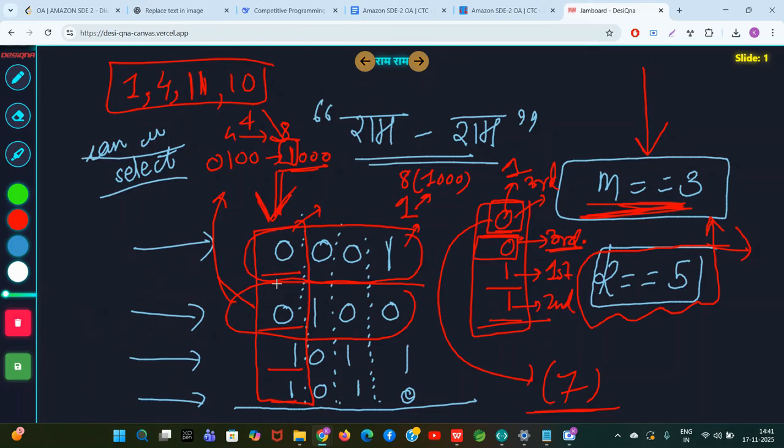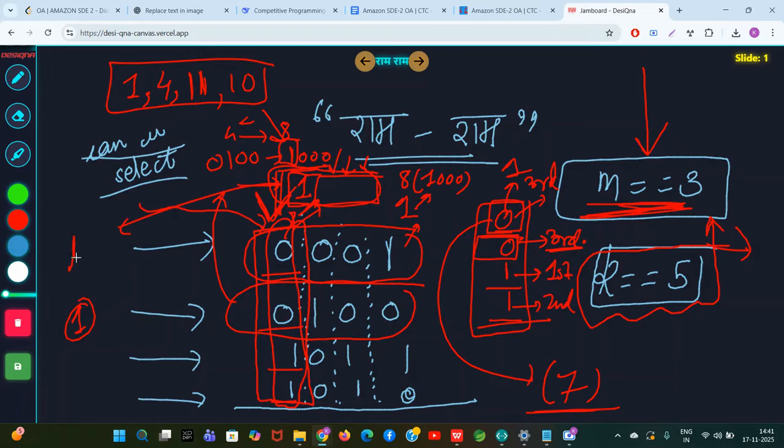So guys, the solution is pretty simple. You go and check the last column, and at the last column you try to achieve an AND value of 1. Why? Because if you can select 3 numbers whose AND value is 1, we don't know the answer for the rest of the values, but it is sure that you can select a subset of size 3 such that the last position will have a 1. And if you are able to bring 1 at the last position in the binary representation, it means this is the largest AND value.